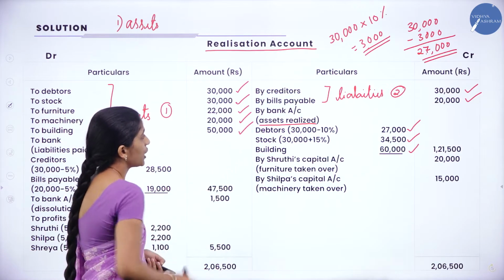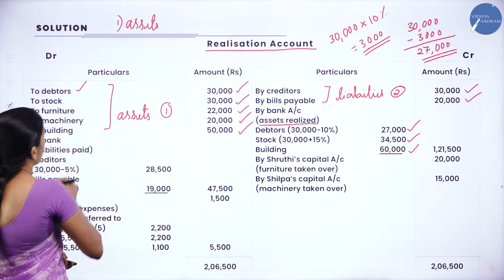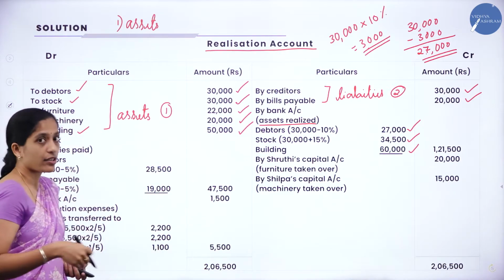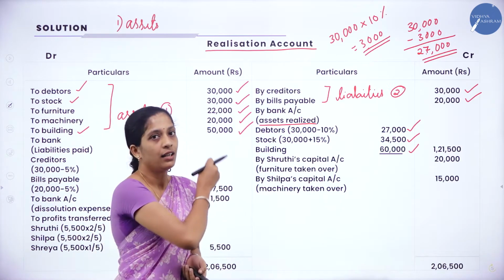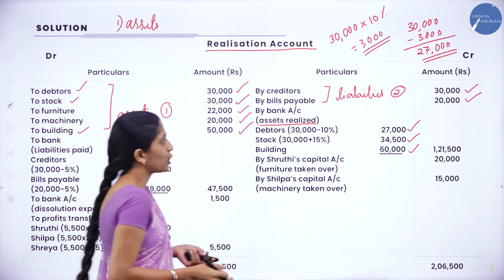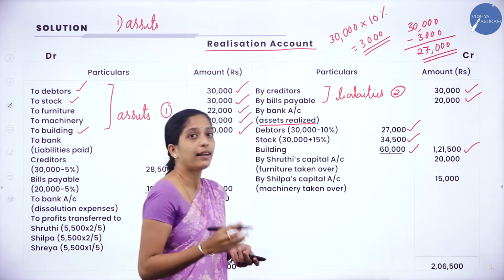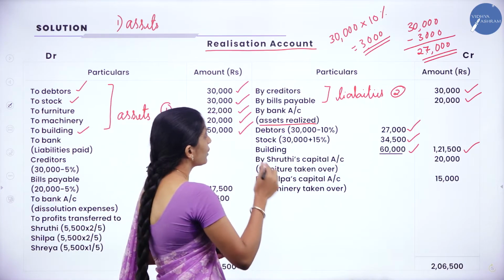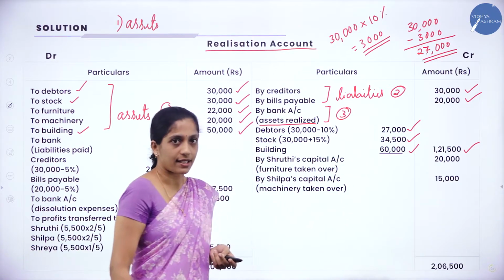Now, which are the three assets we have recorded? That is debtors we have recorded. Next, stock we have recorded. Next, building we have recorded. Still two more assets are pending. Let us see what adjustment they have given on these assets. Now these are the three assets realized. So we shall count all these three and write the total amount. So we'll get 1,21,500. It's nothing but they have sold the assets. So this is our third step, that is selling of assets.